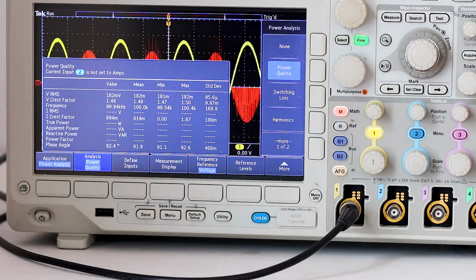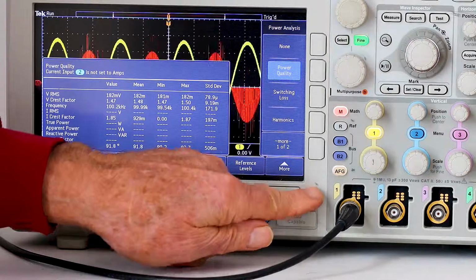Current, power measurements, switching loss, and harmonics are not shown because channel 2 is not set up to measure current. Ripple is minimal in this relatively pure signal from the AFG.